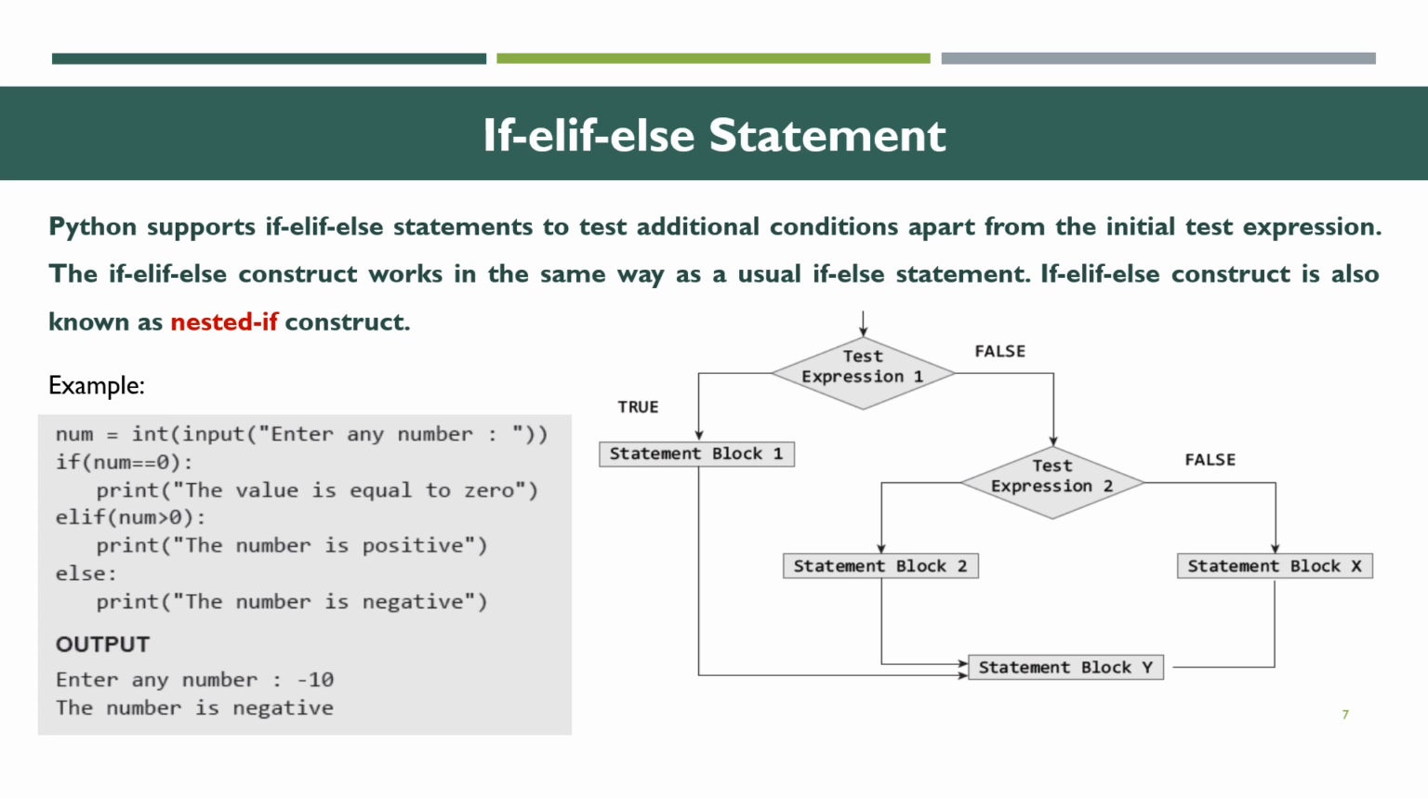Now we are going to see a flowchart, that is, test expression 1. If the condition is true, it will execute statement block 1. If the condition is false, it goes to test expression 2 next. If the test expression 2 condition is true, it will go to statement block 2. Otherwise, if the condition is false, it goes to execute statement block Y. This is for the if else statement.